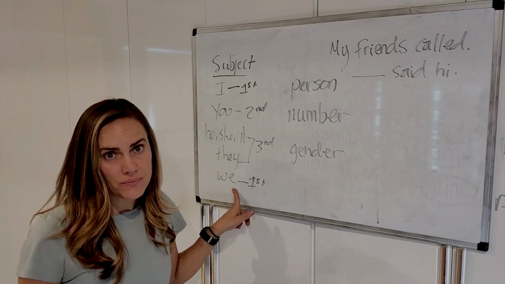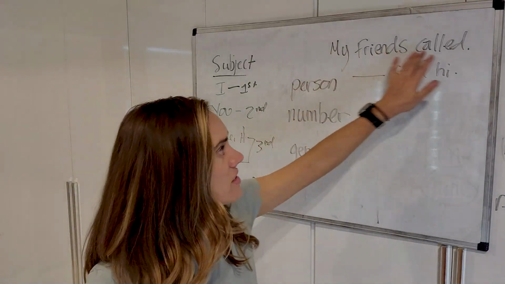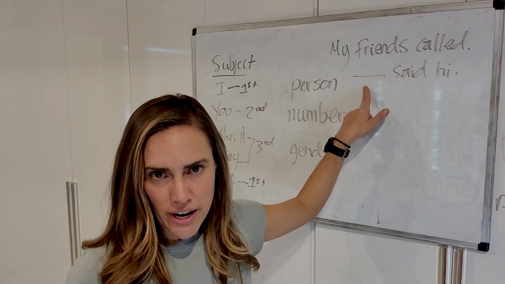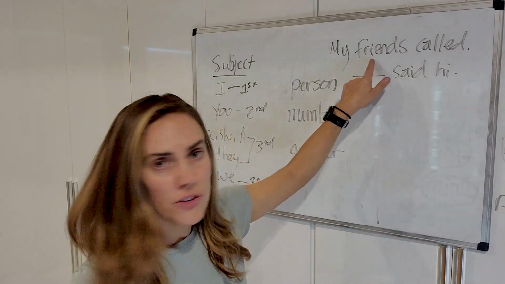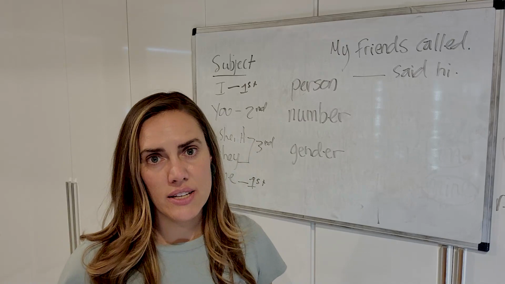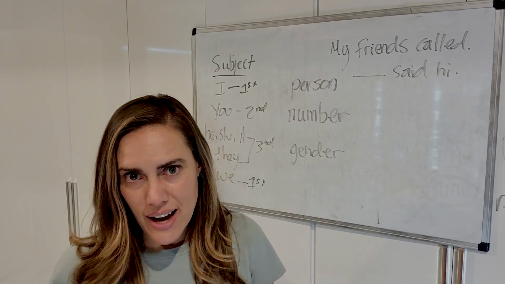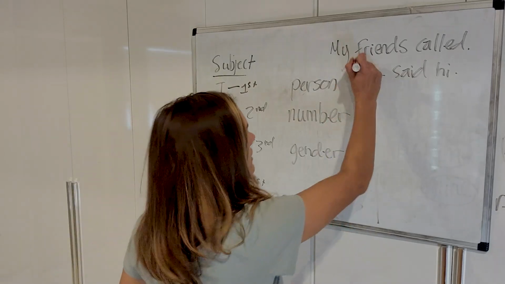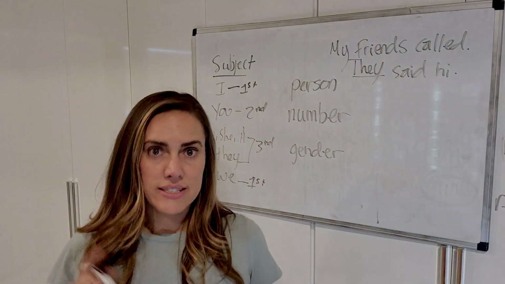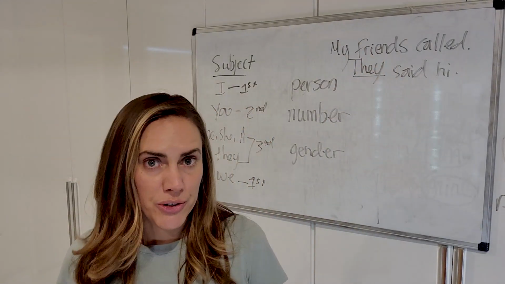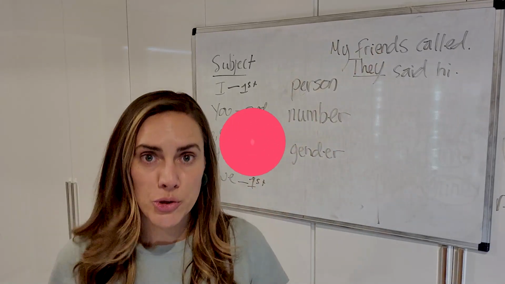We is plural. So look at this sentence. My friends called. What's a pronoun that I should use for this plural noun? Am I going to say she said hi, he said hi, it said hi? No, I'm going to say they said hi. They is plural because friends is plural.